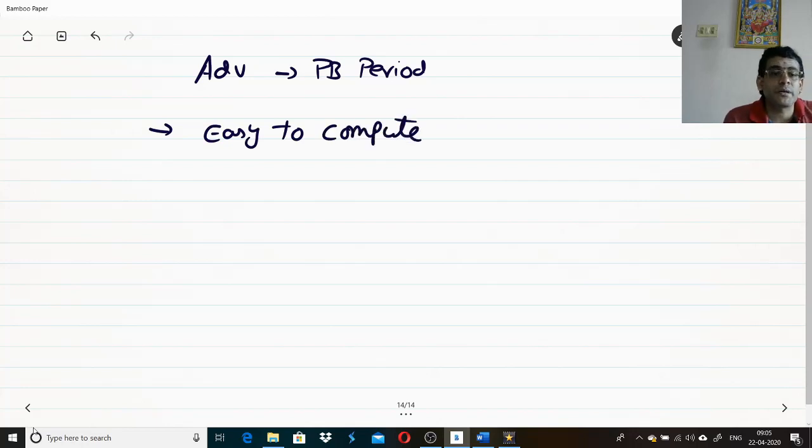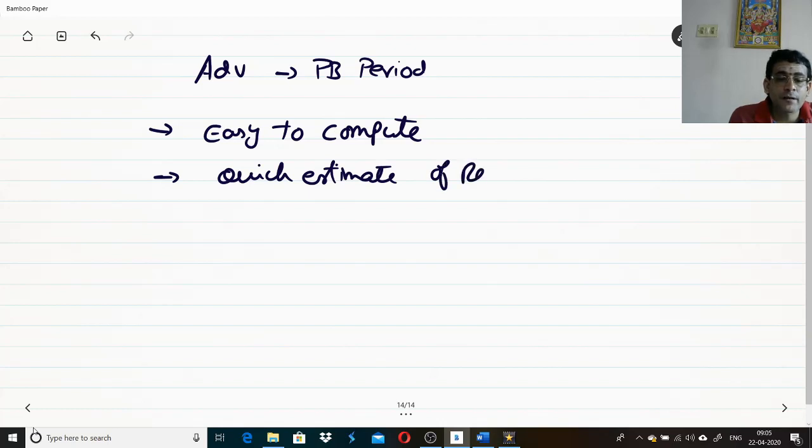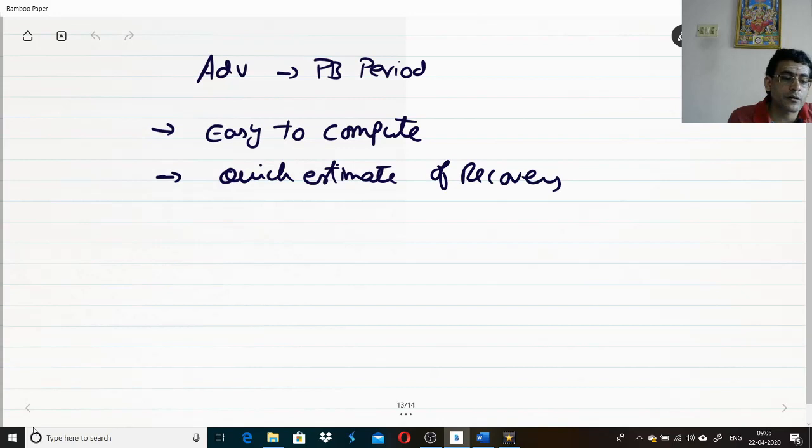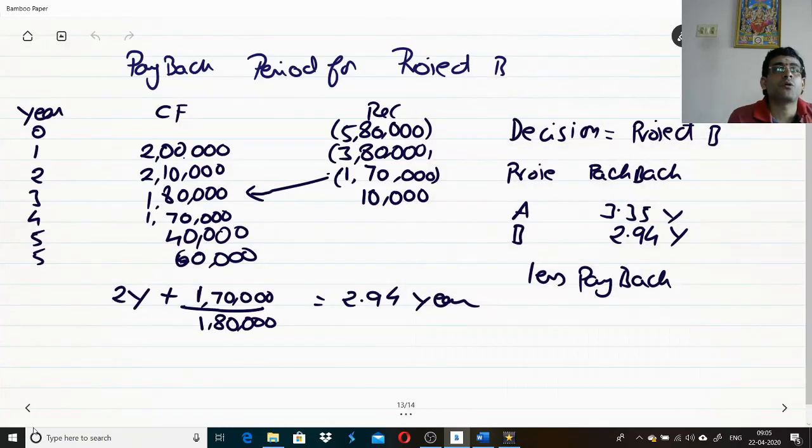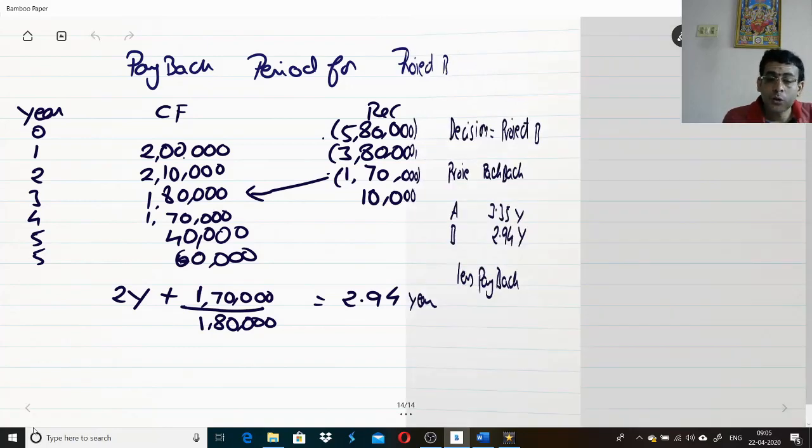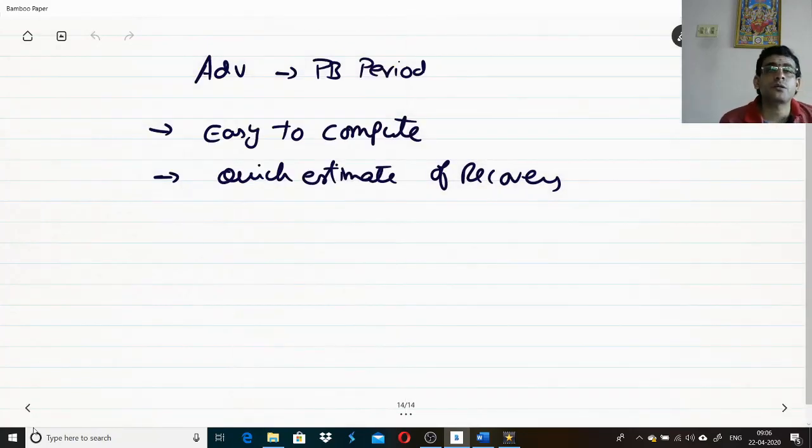That's one of the biggest advantages. Second thing is that it gives you a quick estimate. What estimate? A quick estimate of recovery. In how many years am I going to recover my investment? If I put in 5 lakh 80, I will be recovering my money in 2.94. That's your quick estimate of recovery. So these are the two advantages of the payback period.